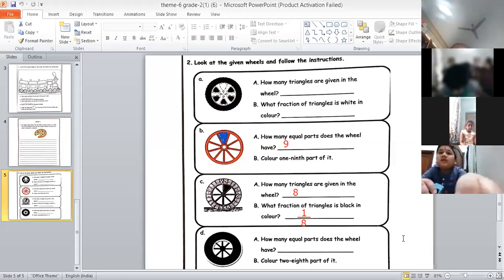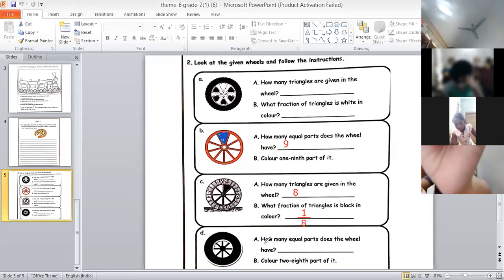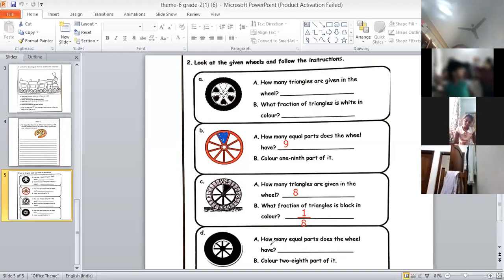Okay. Nityasri. Yes, ma'am. Next question, bit D. First question of bit D. How many equal parts does the wheel have? Now count and tell me how many equal parts are there, Nityasri? 1, 2, 3, 4, 5, 6, 7, 8.